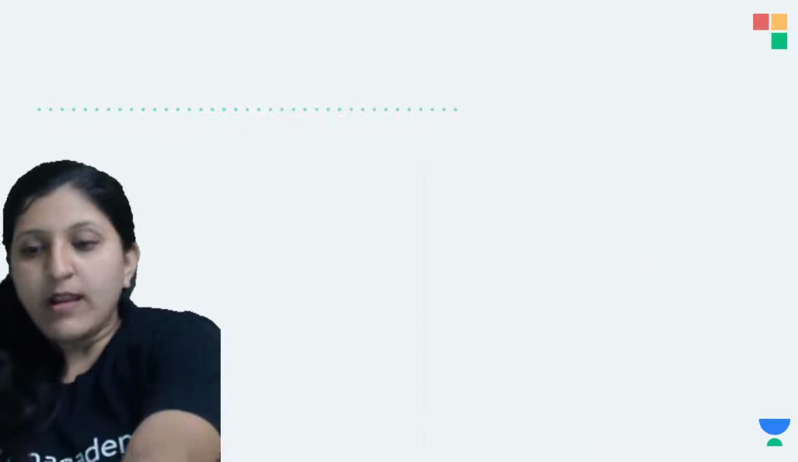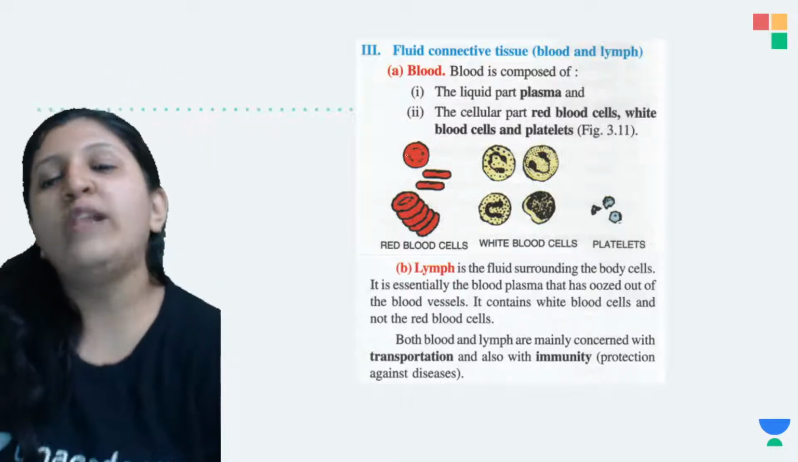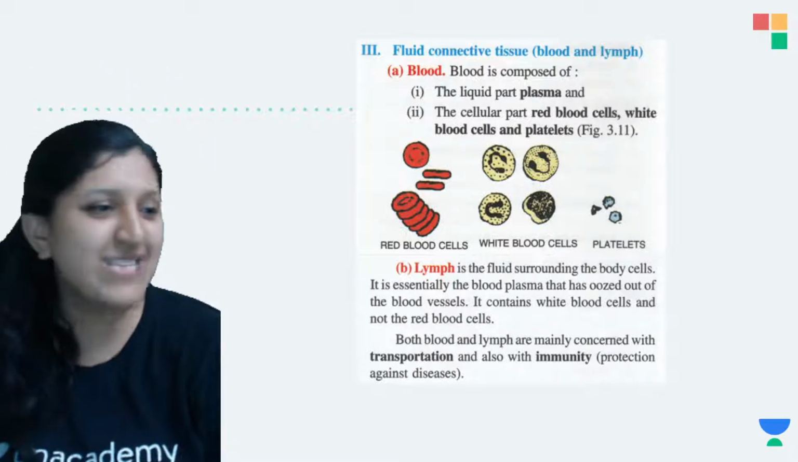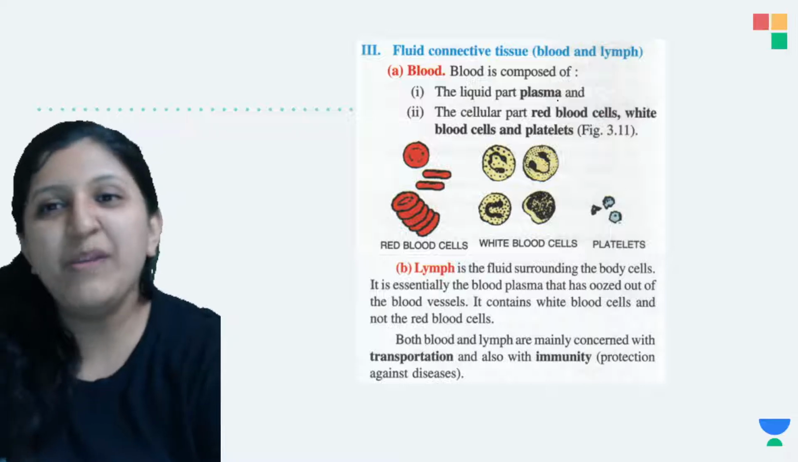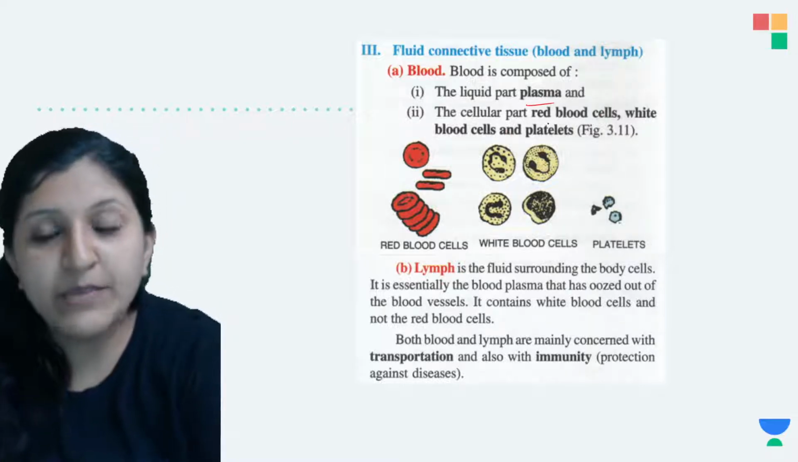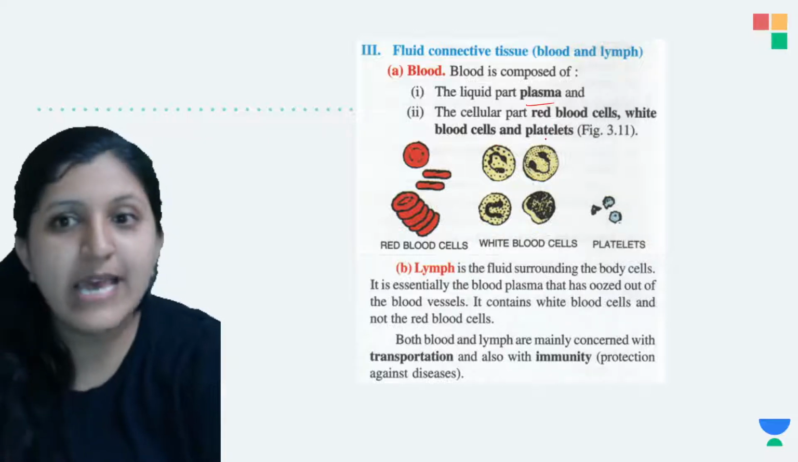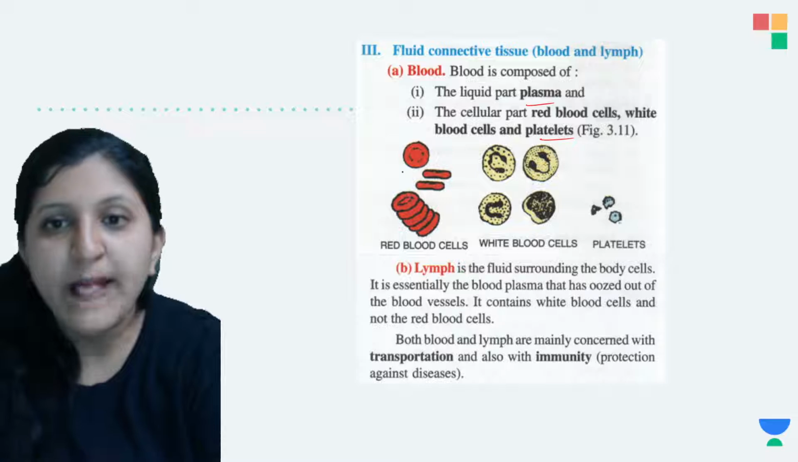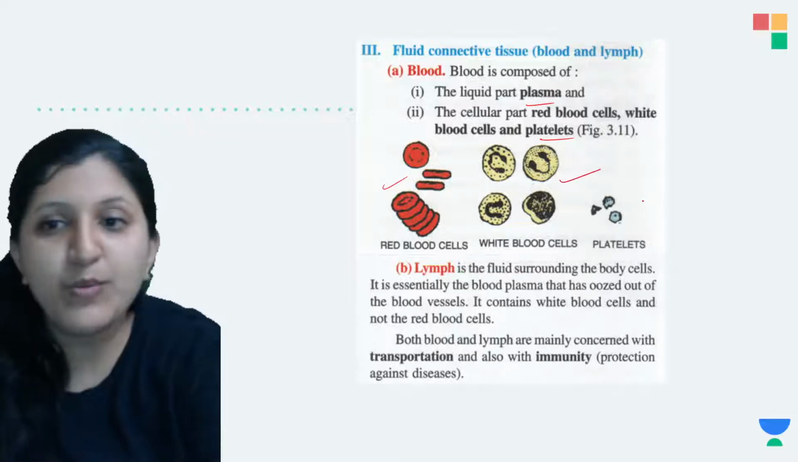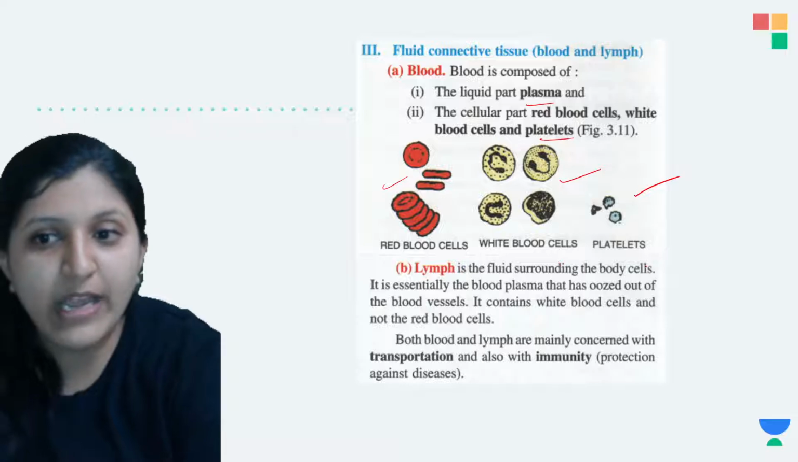Okay, so now fluid connective tissue, when we mention it, all that comes under this is the blood. Under blood we have the plasma part, and the cellular element part, that is red blood cells, white blood cells, and platelets. So these are RBCs, WBCs, and these are platelets. Lymph is also a fluid connective tissue.